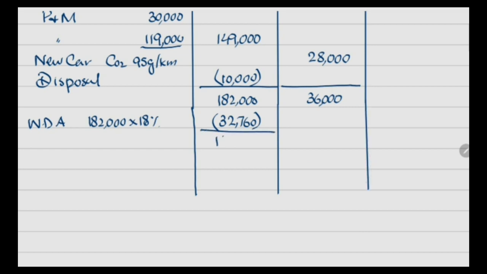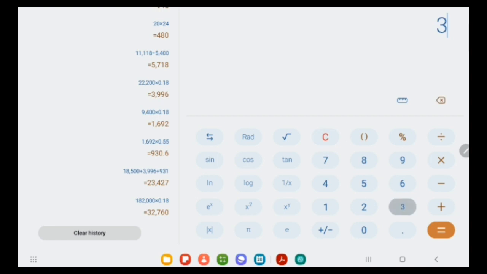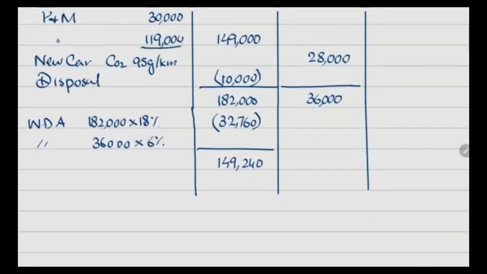So the remaining value of 1,49,240 will be recorded here. While writing down allowance on special rate pool items is calculated at the rate of 6%. So this will be 2,160, and the remaining value would be 33,840.